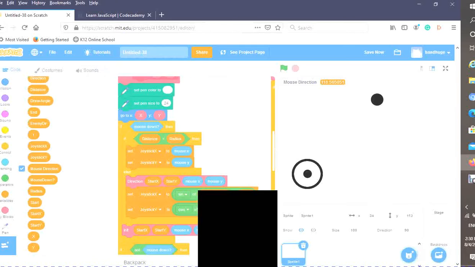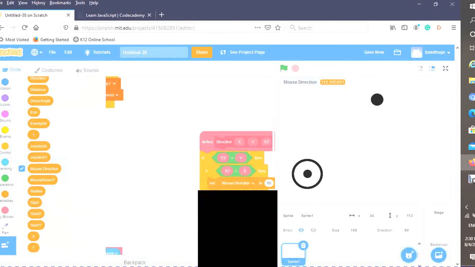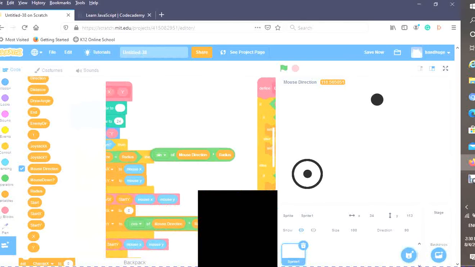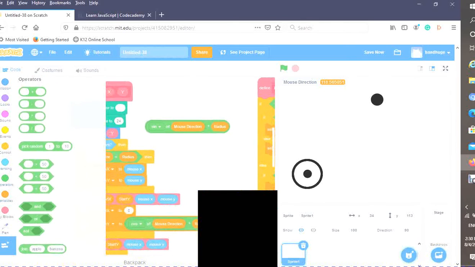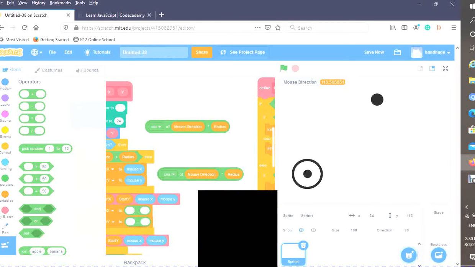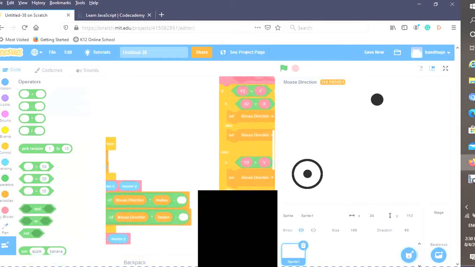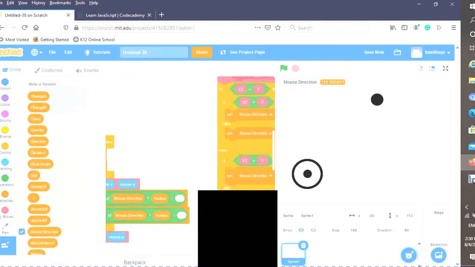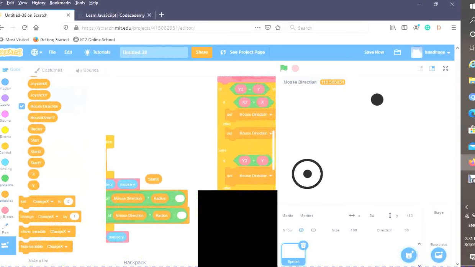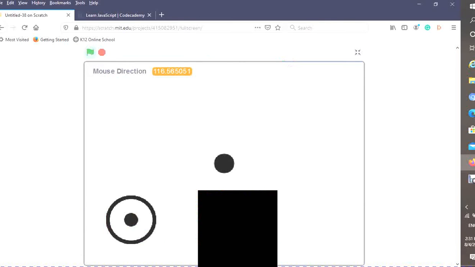Oh, can't believe I forgot to do that. Okay. So grab a minus in each of these. You want to subtract the start X and the start Y. So let's try it.